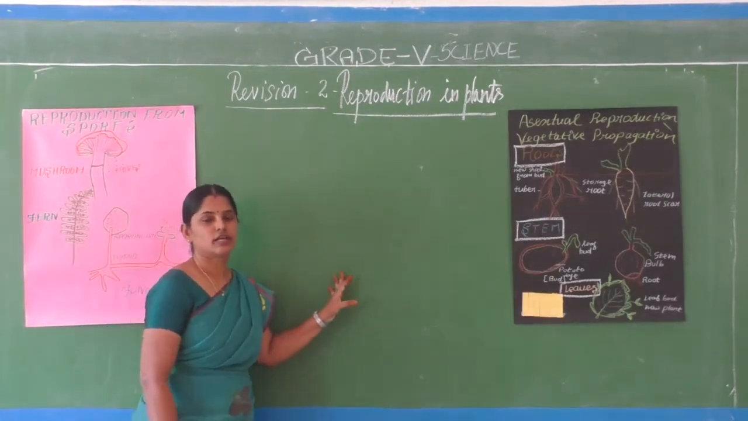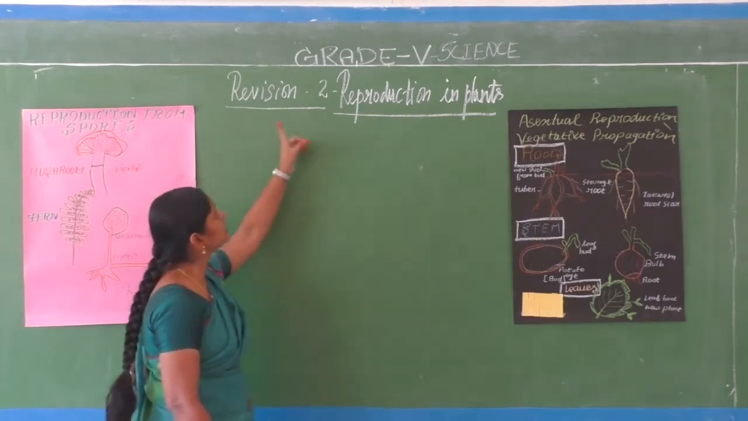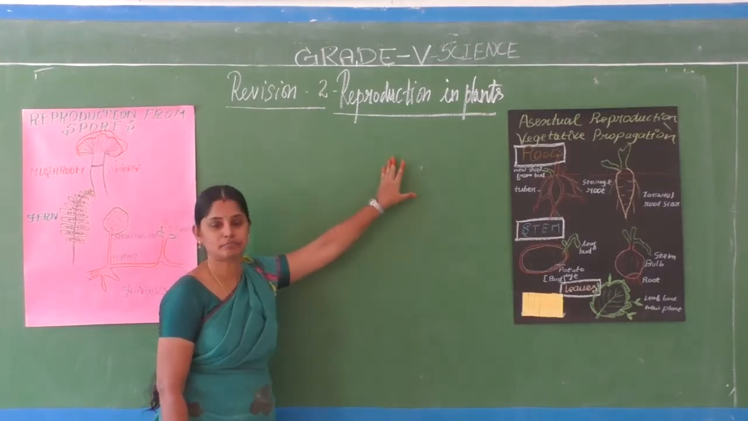Good morning children. In today's class, grade 5 science, second revision class. The same first lesson, reproduction in plants.